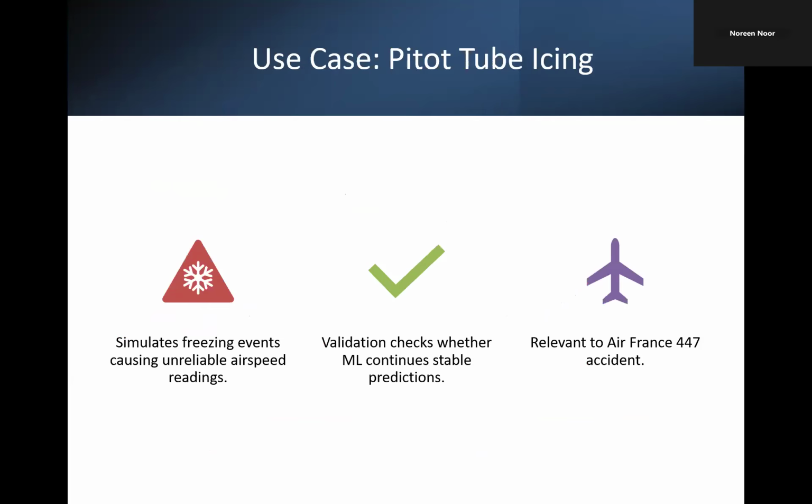So next we have a use case, which is spider tube icing. This use case shows how the proposed framework can evaluate a machine learning model during pilot icing. We simulate the icing and hazard testing, then analyze the model's behavior during the timeline of the icing event, and then test the aircraft response in the digital twin and evaluate system interactions. This actually demonstrates how the framework catches dangerous behaviors early.